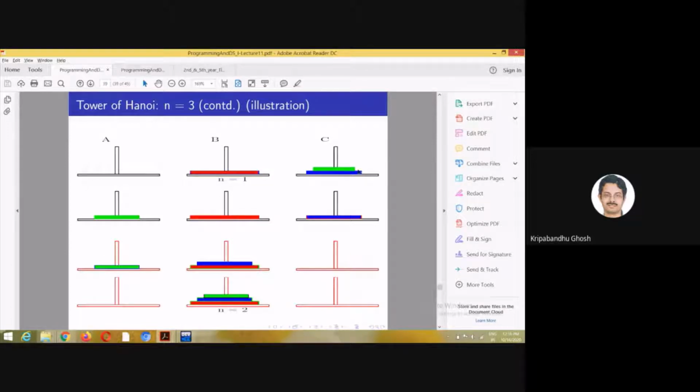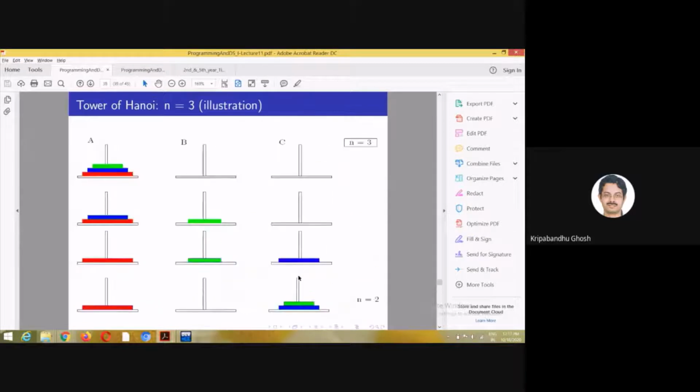Next, what we need to do, you see that you need to shift this portion, these in this order. So this green sits over blue from C to B. So again, you are solving the sub problem of moving 2 disks from C to B instead, right? So that will take 3 steps again. So from C, I move it to A, then I move this to this, and then I move this to this.